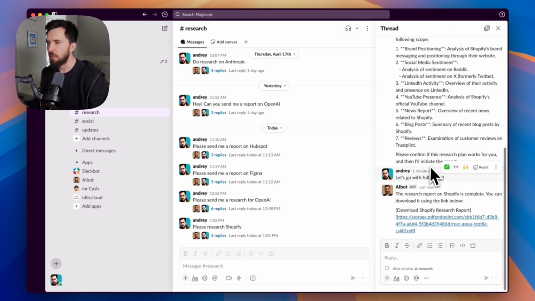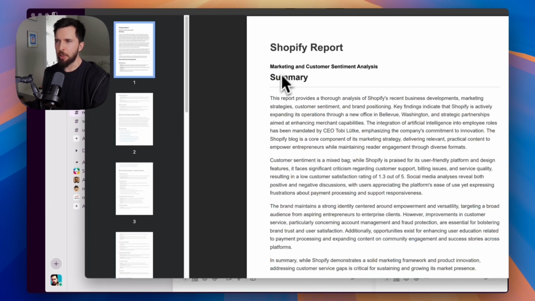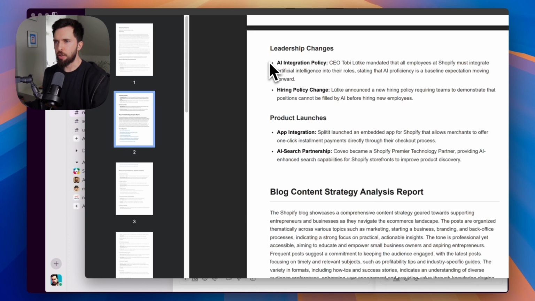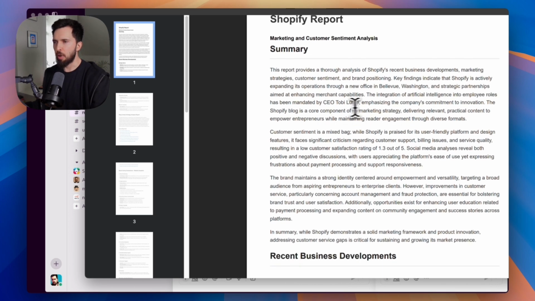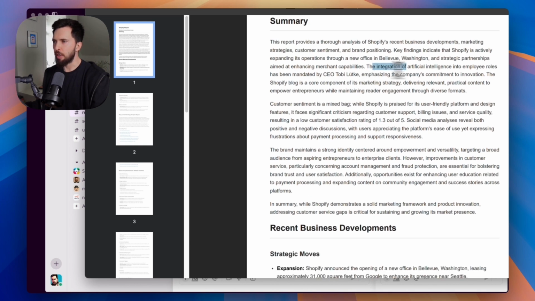Okay, well, it actually took it less than a minute. Let's hope it's good. Okay, so it looks like we got a nicely structured multi-page PDF. It starts with a summary. This report provides a thorough analysis of Shopify's recent business development. Key findings indicate that Shopify is actively expanding its operation through a new office in Bellevue, Washington, strategic partnerships, and integration of artificial intelligence into employee roles.